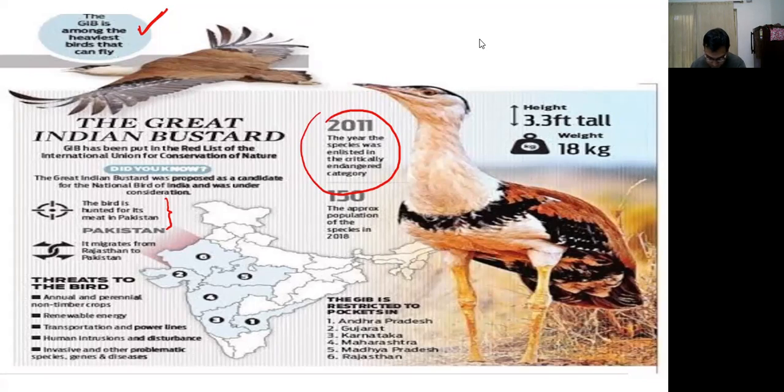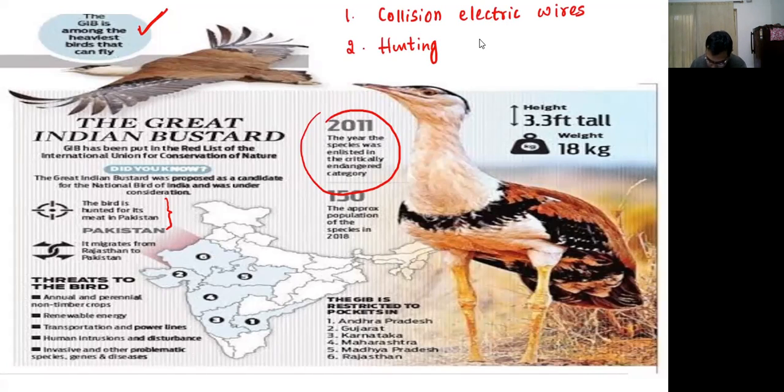So the first threat is collision with the electric wires, the power transmission lines. Second, they are hunted for meat in Pakistan.